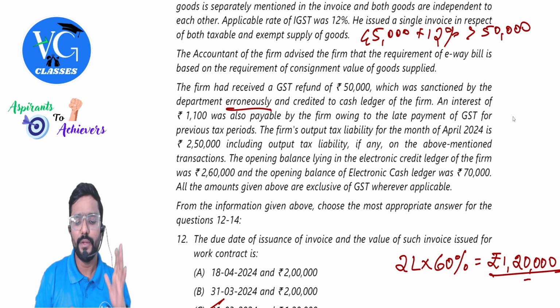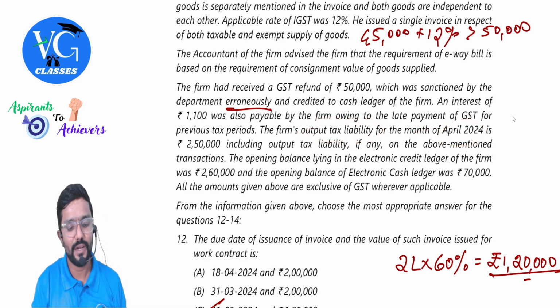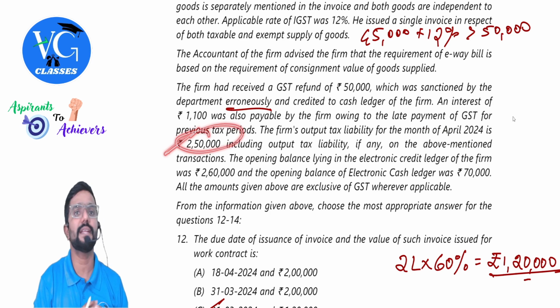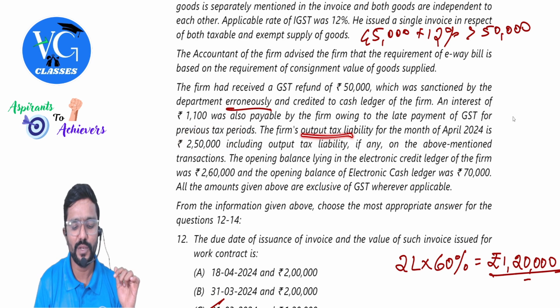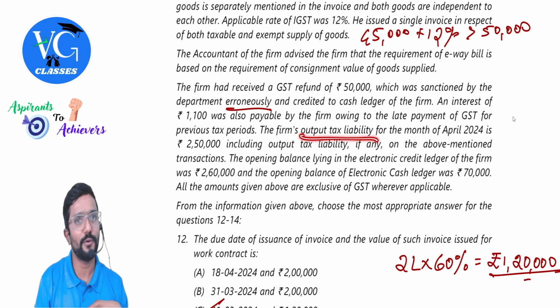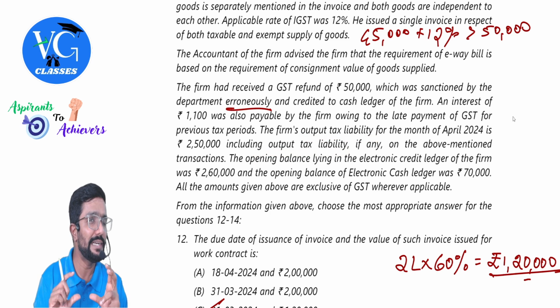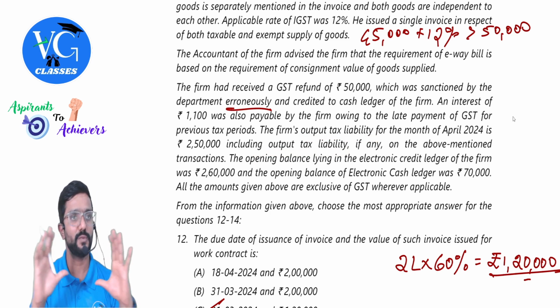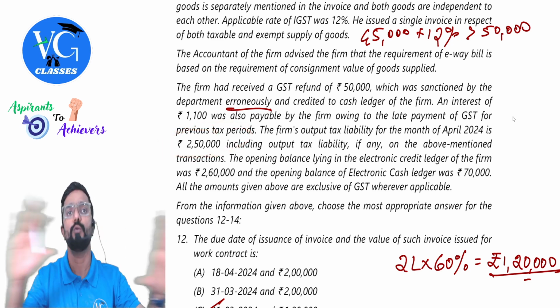Got it? But they use the word output tax liability for April. So we are assuming this entire 2,50,000 is output tax, guys. They started the sentence with output tax liability and they are telling again including output tax liability. There might be a little confusion, but still this is what the answer is. Clear? Assuming the entire 2,50,000 is output tax.